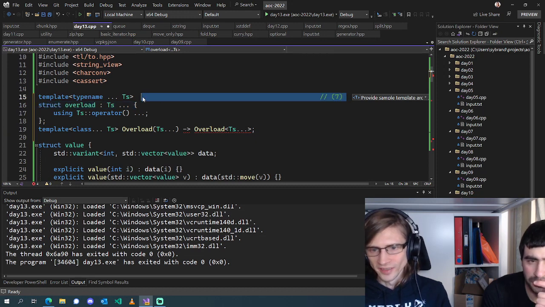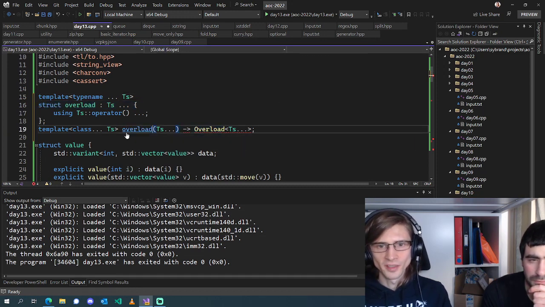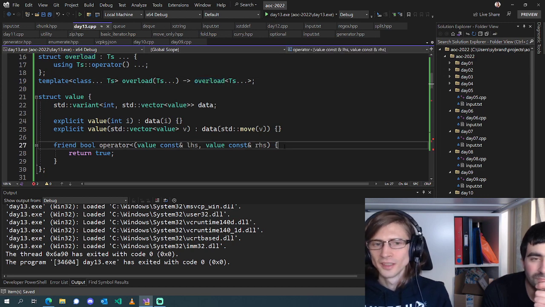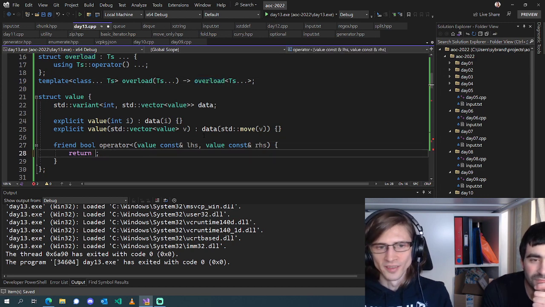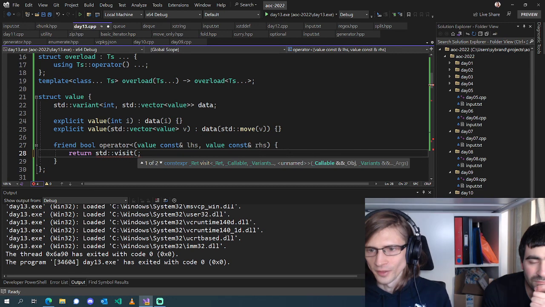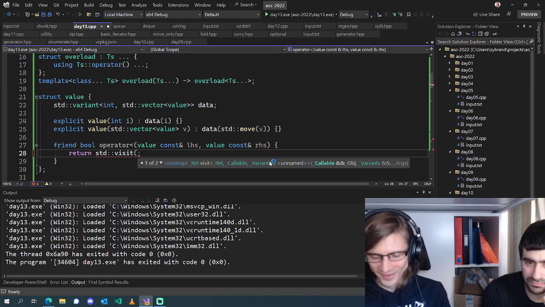I will explain how this works. It looks a little bit janky, or well, a little bit weird. I'll show the usage of it first, and then I'll explain how it actually works. So we're gonna return std::visit. I always forget the order. Okay, callable and then the variants.